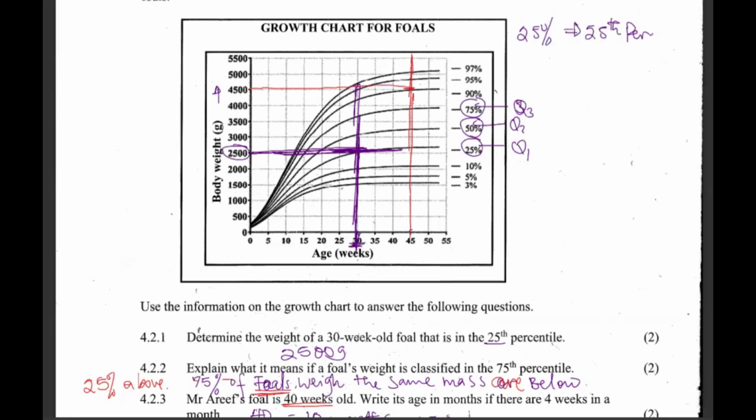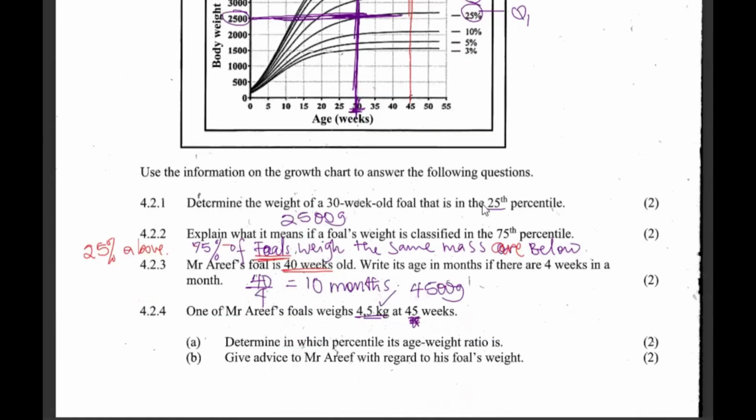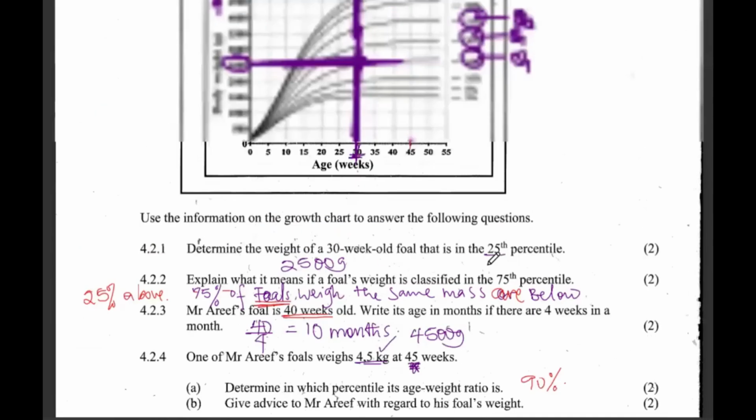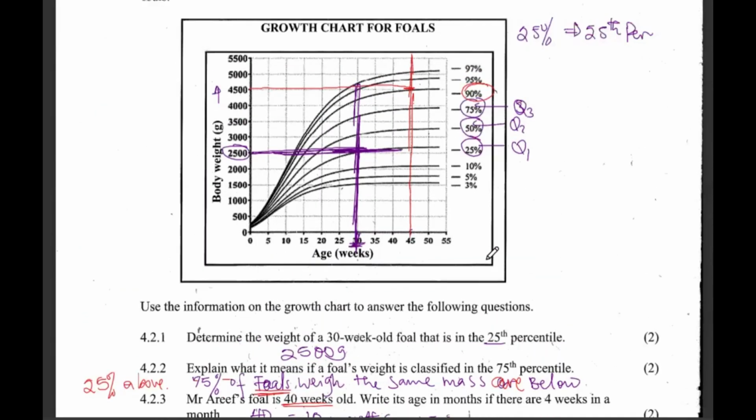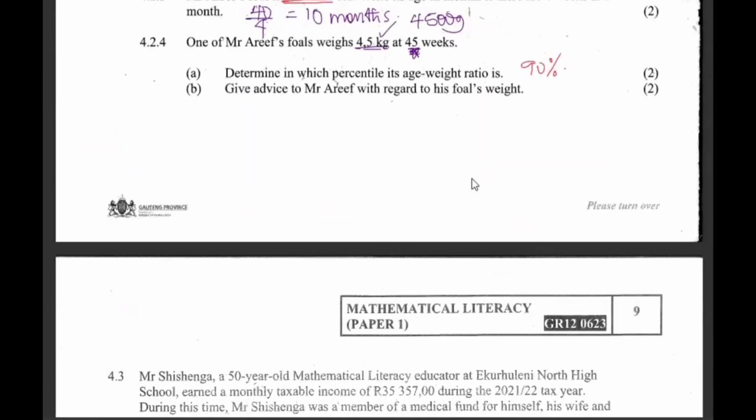The answer is there, so it becomes 90%. That's the weight ratio. Okay, give advice with regard to his foal's weight. Now, it has to reduce weight because it's at 90, almost at risk of becoming obese. So it has to lose weight.